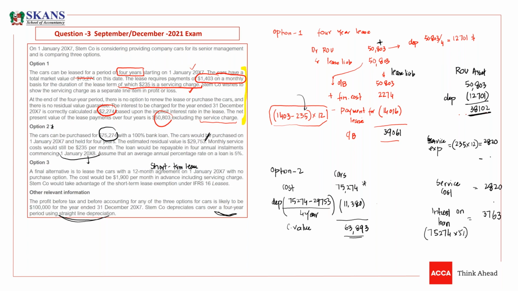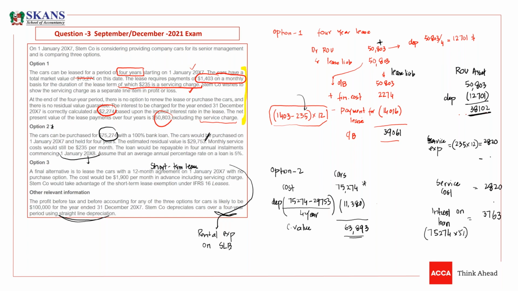So we will apply the short-term exemption, and the accounting for short-term exemption is that you just charge expense. All installments will be charged as a rental expense on a straight line basis. So every payment that you are paying should be charged to P&L on a straight line basis as a rental expense, and that's it. Rental expense means operating expense.